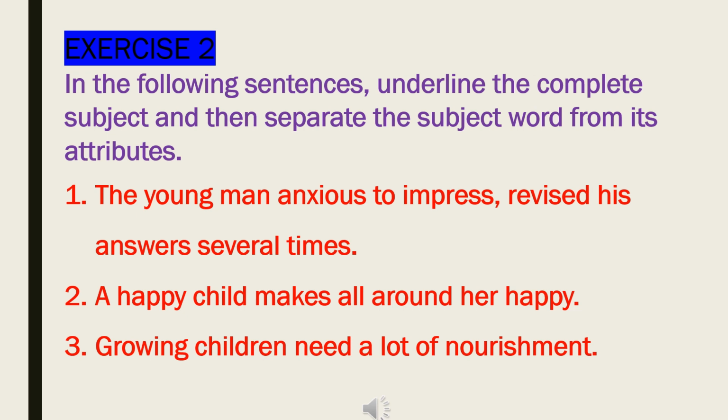Who revised his answer several times? The young man anxious to impress. In this sentence, the subject word is man and the young, anxious to impress is the attribute. In the same way, a happy child makes all around her happy. In this sentence, a happy child is the complete subject and child is the subject word. Pause the video here and try to find out the complete subject and separate the attributes and the subject word.